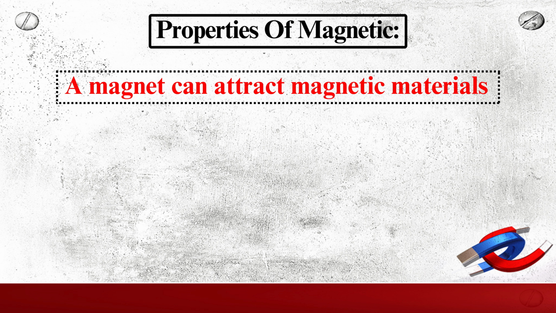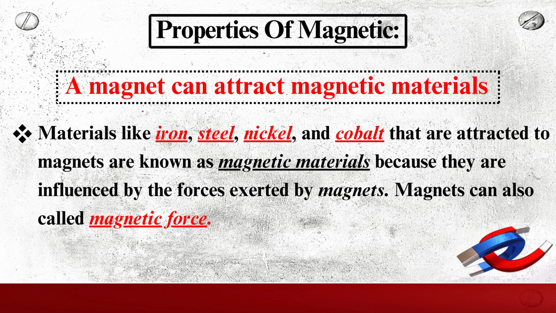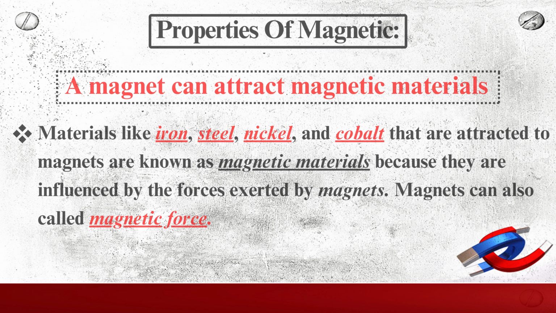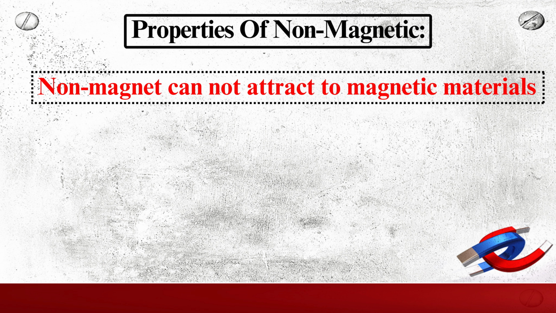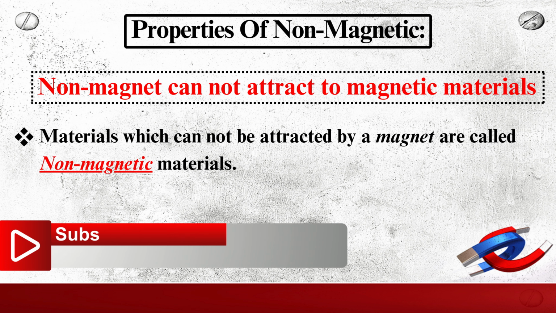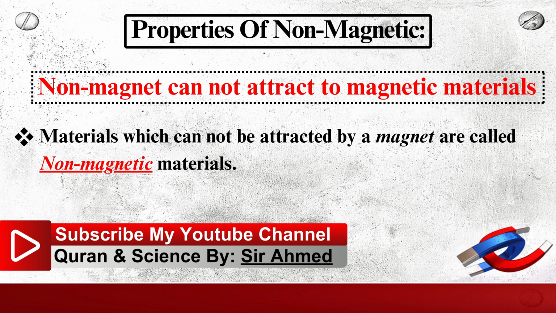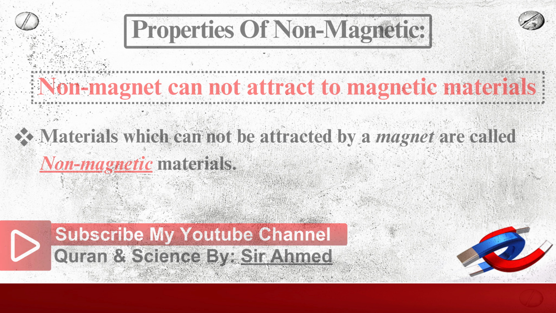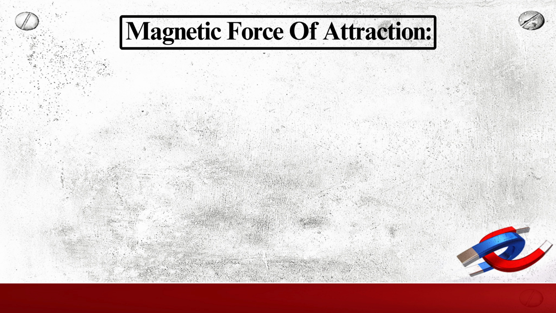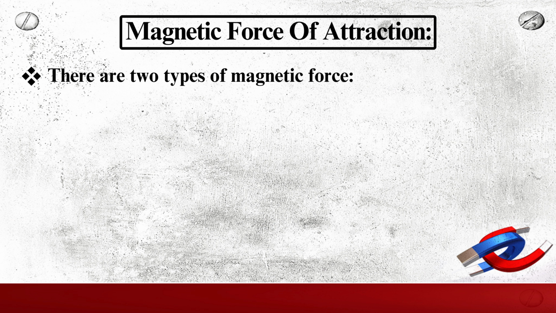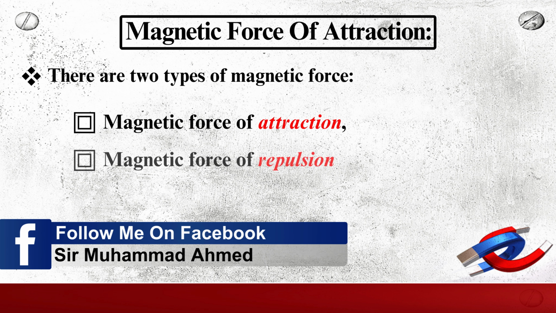So dear students, we'll talk about the properties of a magnet. A magnet can attract magnetic materials like iron, steel, nickel and cobalt. Materials that are attracted to magnets are known as magnetic materials because they are influenced by the forces exerted by the magnets. These are called magnetic forces. Non-magnetic materials cannot be attracted by a magnet. Materials which cannot be attracted by the magnet are called non-magnetic materials. Dear students, magnetic forces of attraction. We know that there are two types of magnetic forces: magnetic force of attraction and magnetic force of repulsion.